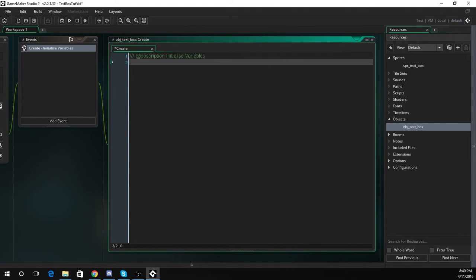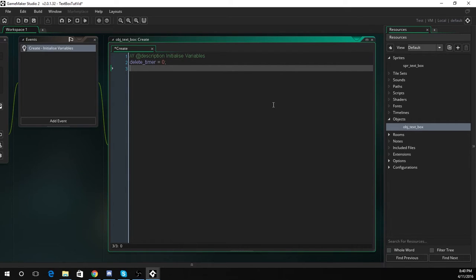What we've got to do here is define a couple of variables that we will use. The first one will be delete timer, and we'll set that to 0 for now. Delete timer will pretty much just be used after you press delete, so it avoids you deleting like 5 characters when you're only pressing once, as this does run every step, which is every frame. Now we must create a variable for the text. This is the variable our text will be stored in, and that is it. Again, this one is just to prevent you from deleting too many characters at once, and this just stores our text.